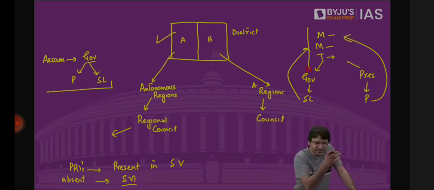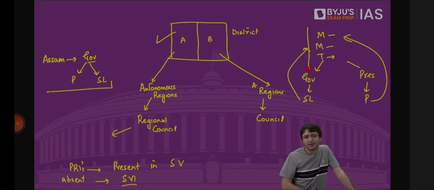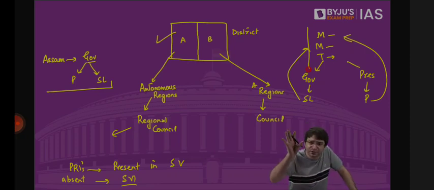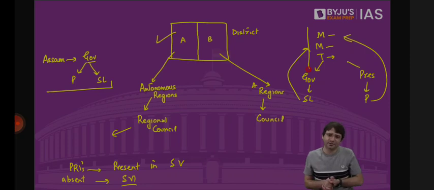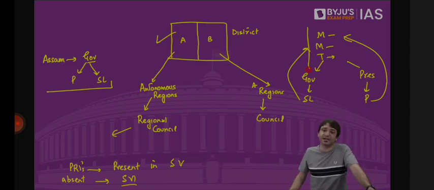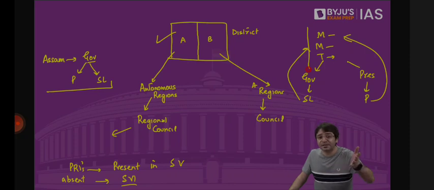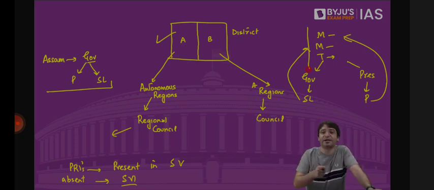Which means these district councils are basically democratic councils. Because these are democratic councils, we don't need Panchayati Raj institutions there. Why? Because if Panchayati Raj institutions are also established, it would be duplication, two democratic bodies performing the same duty. That is why Panchayati Raj institutions are absent in Schedule 6 areas, but they are present in Schedule 5 areas. So why are they present in Schedule 5 areas? Because the Tribes Advisory Council is not a democratic body.